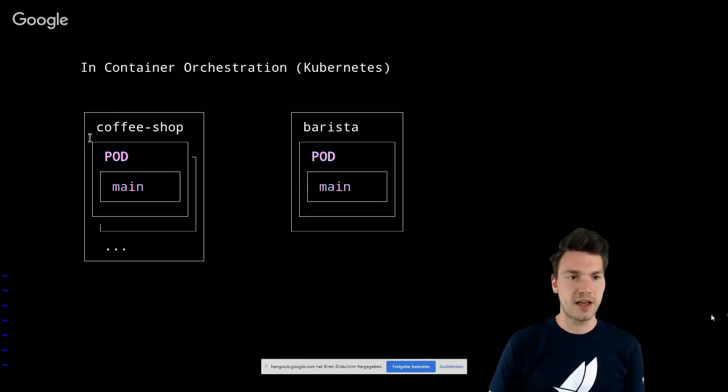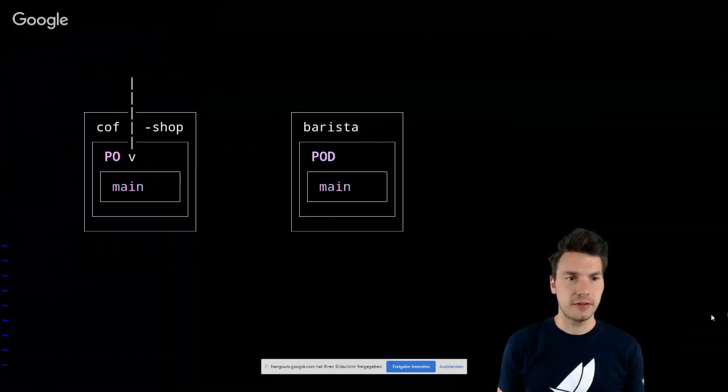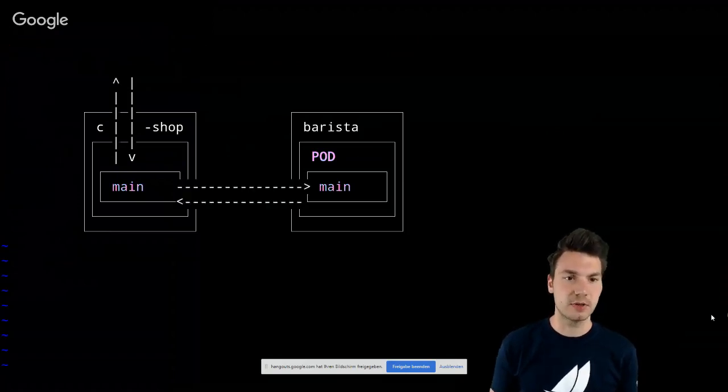So that means we have one or more running pods, and each of them contains a container, a Docker container, for example. And this is provided by the coffee shop service. Now if we want to access and order some coffee, we're going to access that coffee shop service and end up at one running instance here. And in the same way, if our application wants to access another application, for example the Barista, it accesses the service and ends up at one of the running pods, and the same way back.